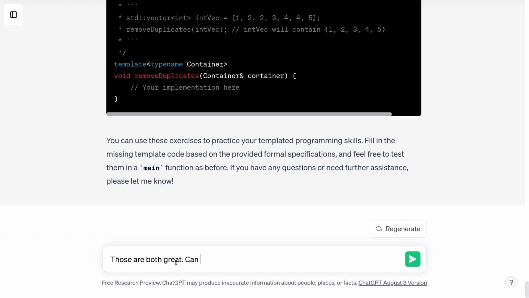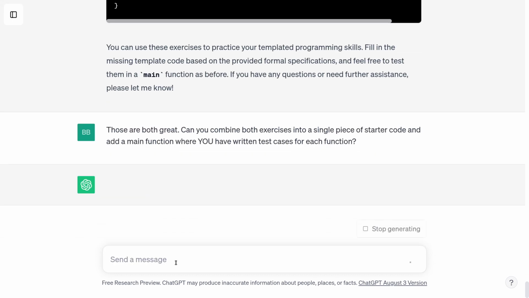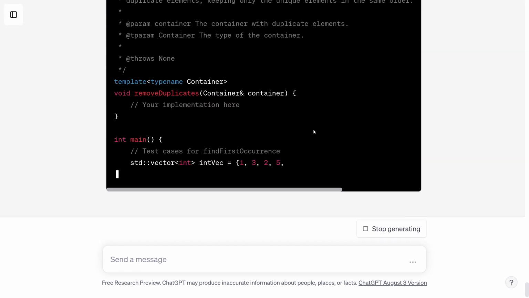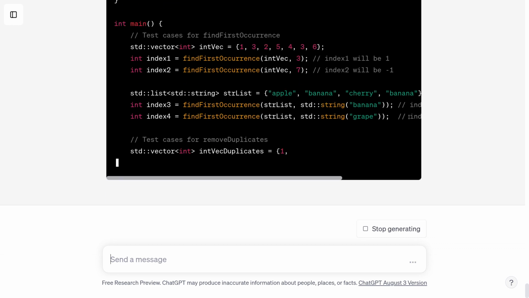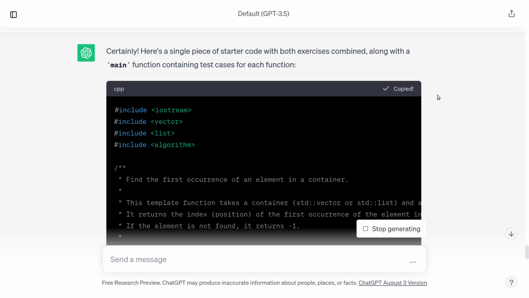Great. Can you combine both exercises into a single piece of starter code and add a main function where you have written test cases for each function? We'll let it think. Certainly. Okay, here we go. It has, in this case, even written nice specification comments, so avoiding that irritating two-line thing that it was doing. So I'll go write this.